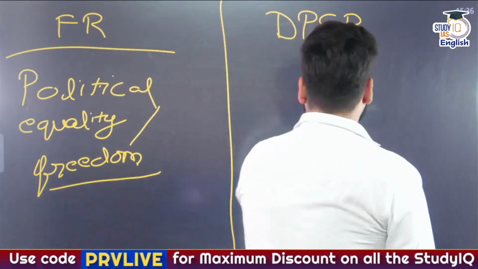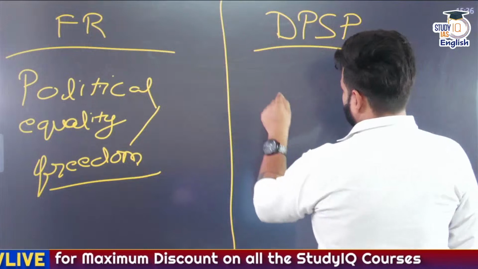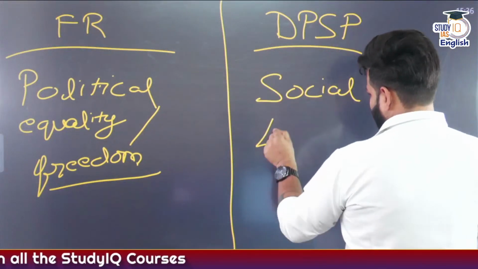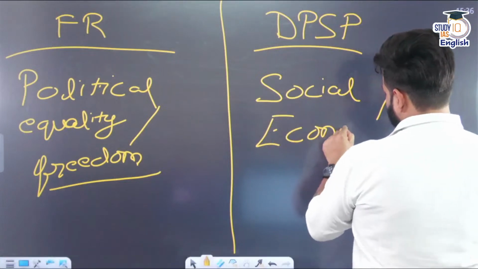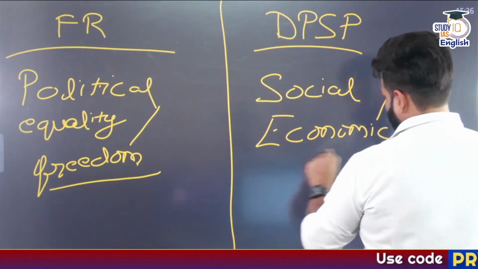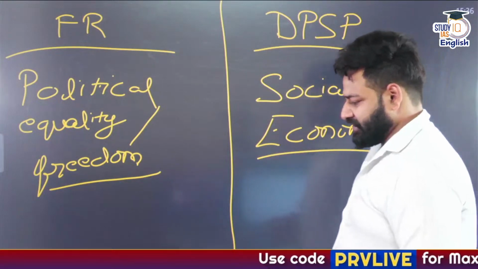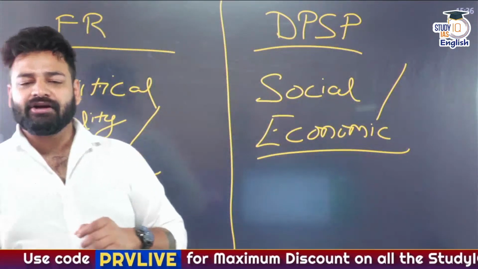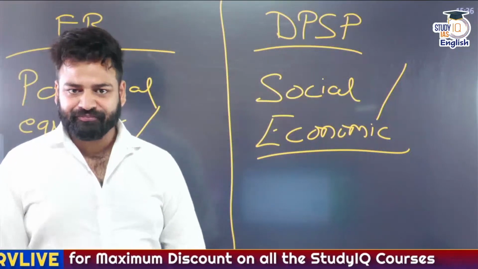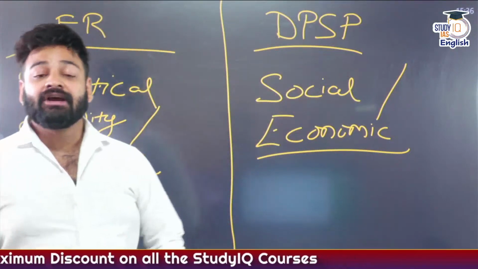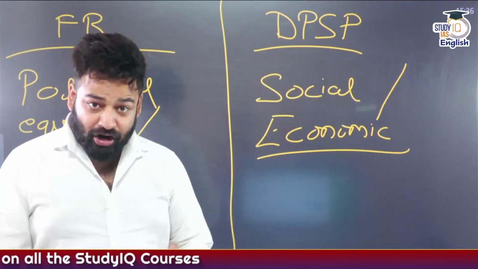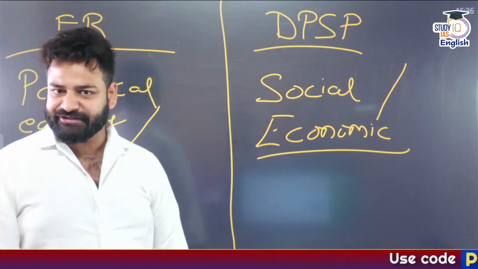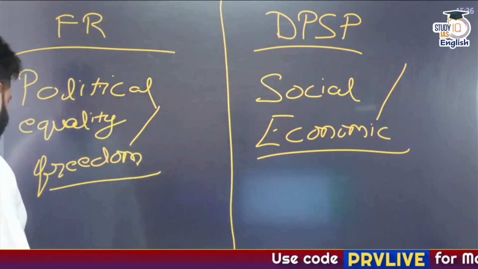But when we talk about DPSPs, they provide social and economic freedom or economic democracy. So this is the basic difference. Providing political democracy or political freedom or equality, it is the fundamental rights. But providing social along with economic freedom or democracy, it is DPSPs. So another big difference.